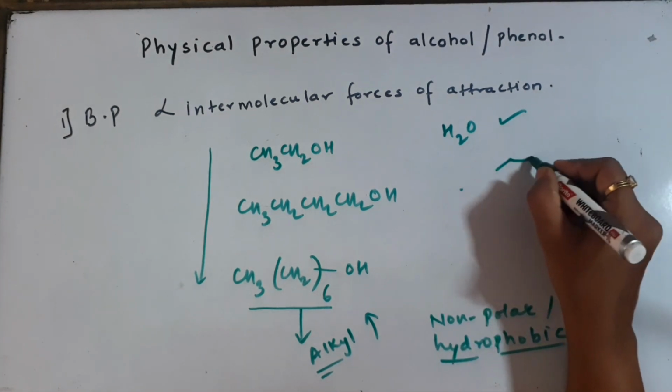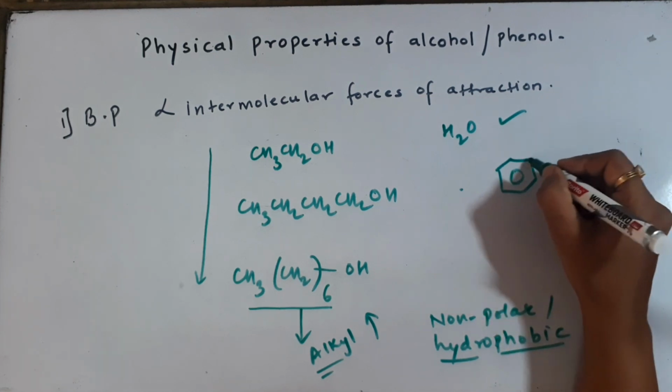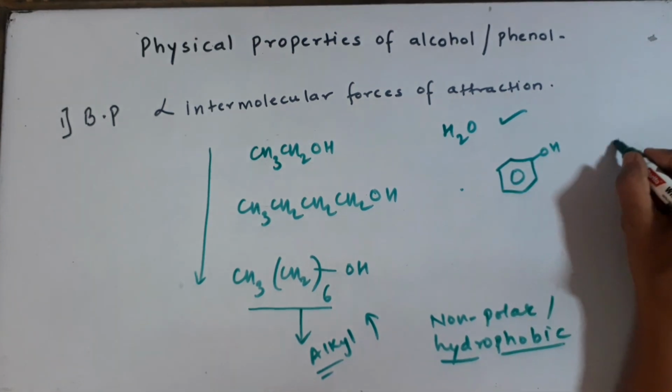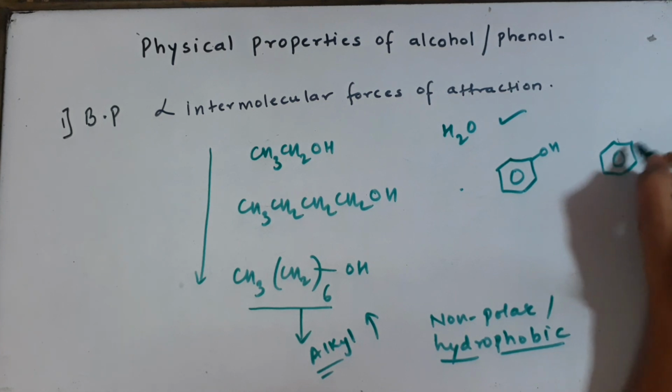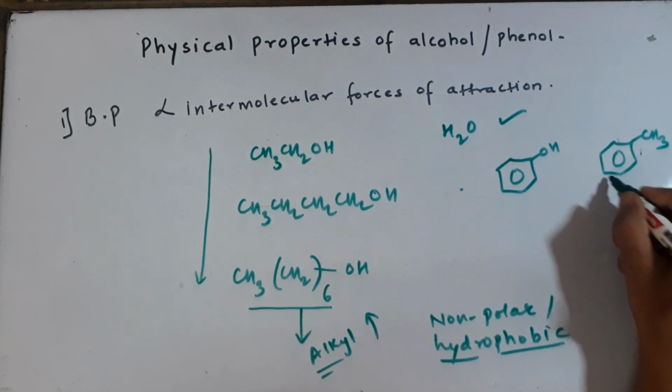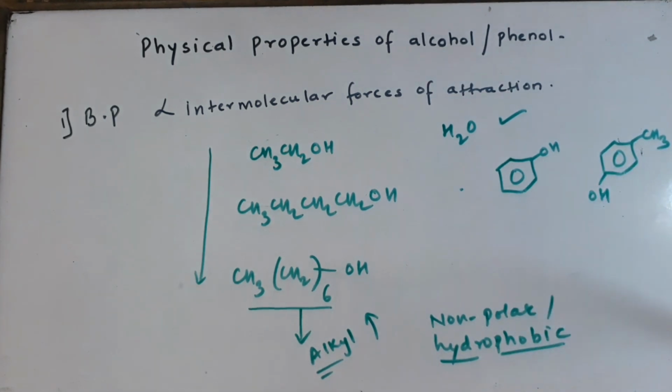In the same way, if I ask a question comparing the solubility of phenol in water with that of toluene in water, or let us say methylphenol in water. So what is methylphenol?